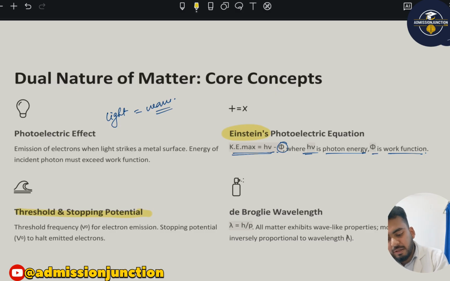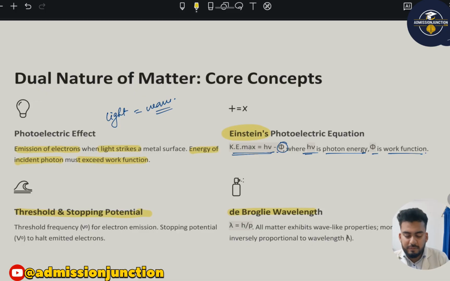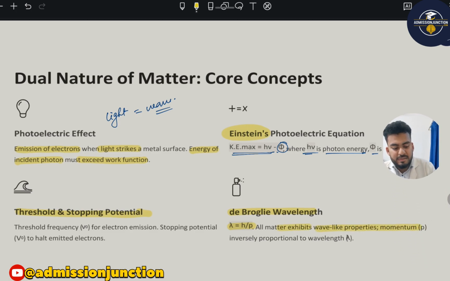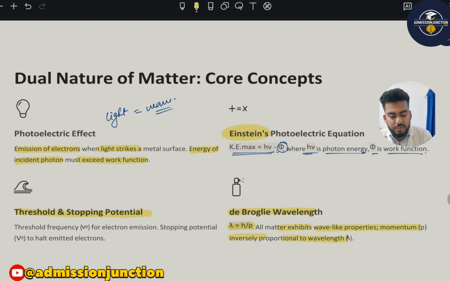So the photoelectric effect says that there is emission of electrons when light strikes a metal surface; the energy of the incident photon must exceed the work function. So there is emission of electrons when light strikes a metal surface. Next, this is the de Broglie wavelength, the de Broglie equation. Lambda is equal to h by p. All matter exhibits wave-like properties, and momentum is inversely proportional to the wavelength.